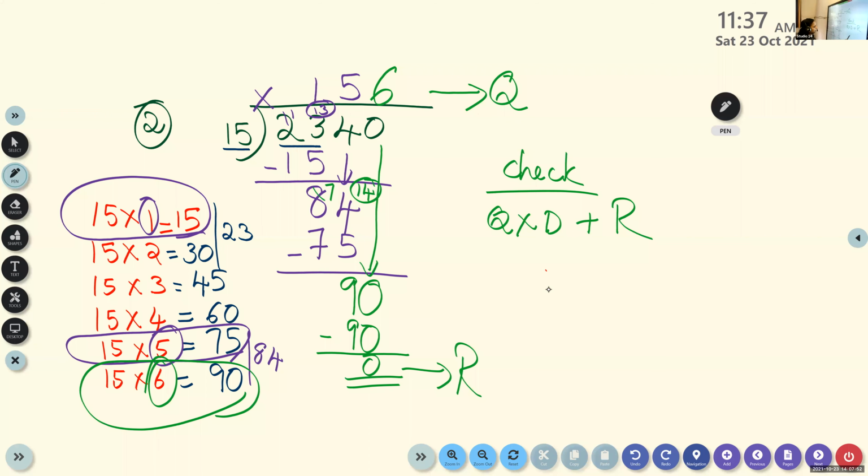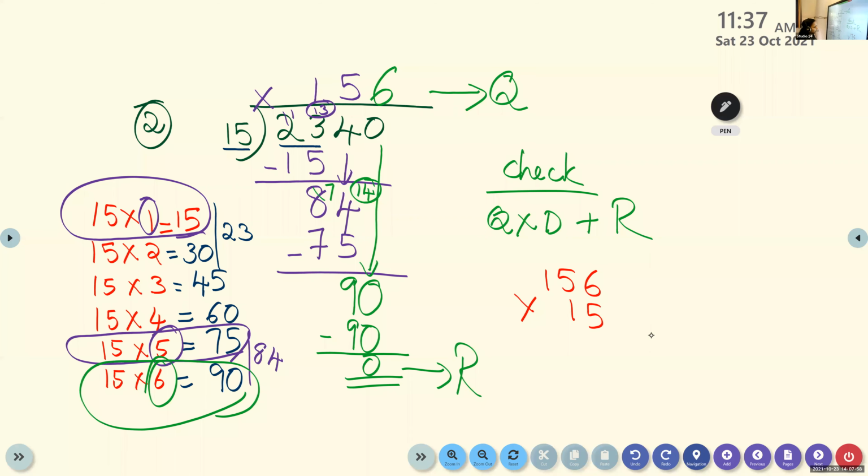Quotient, you know, that is 156. Divisor is 15. Multiply. And here there is no remainder to add because the remainder is 0. So multiply 156 times 15. Then check whether you are getting your dividend, 2,340.